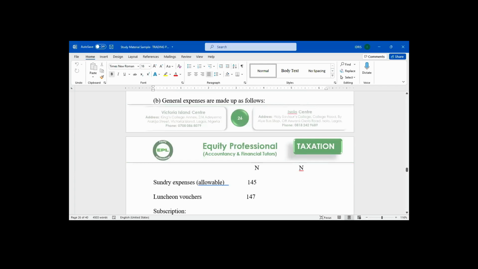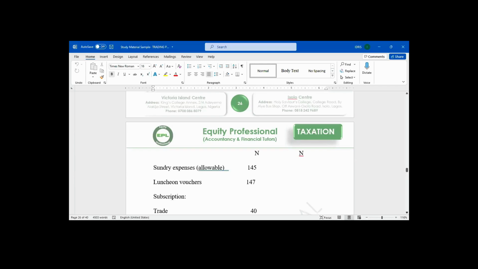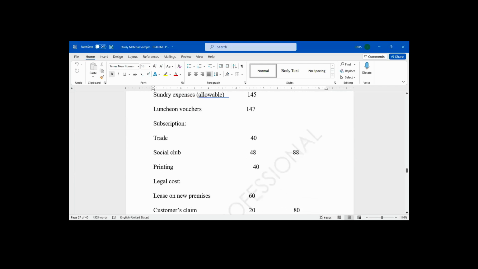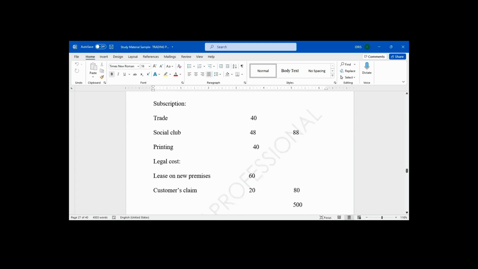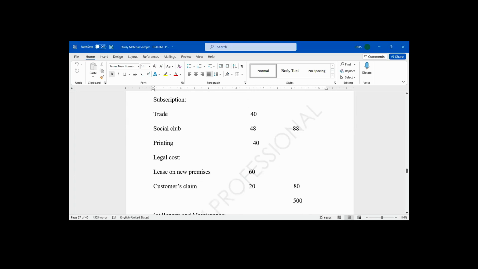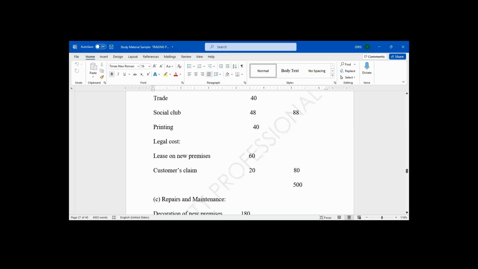General expenses are made up of the following: sundry expenses, lunch vouchers, subscriptions, trade, social club, printings. We also have another one, legal costs.